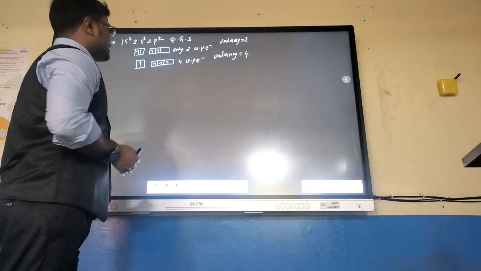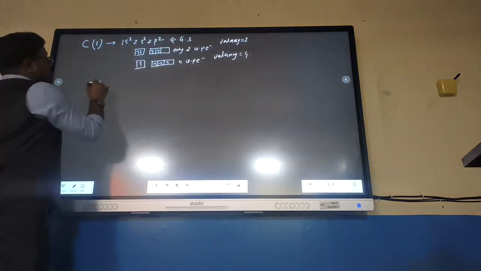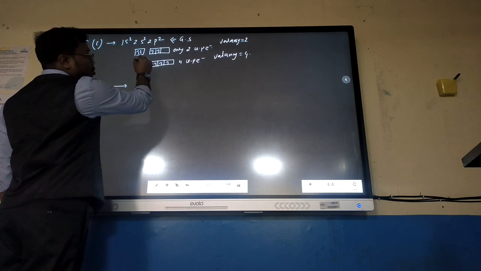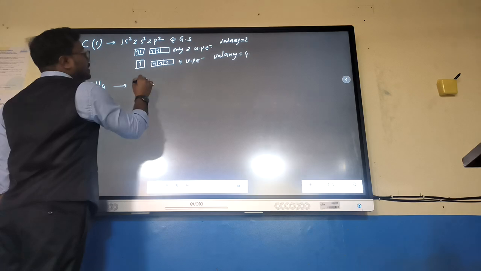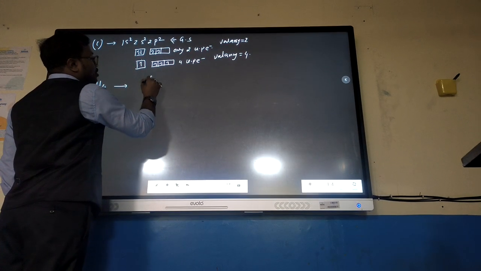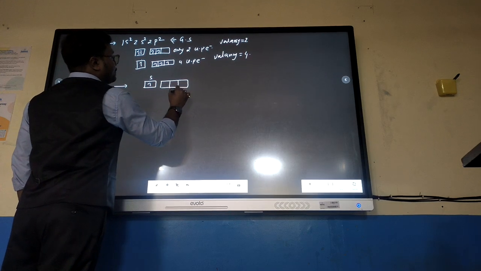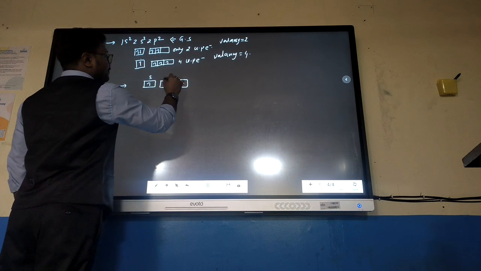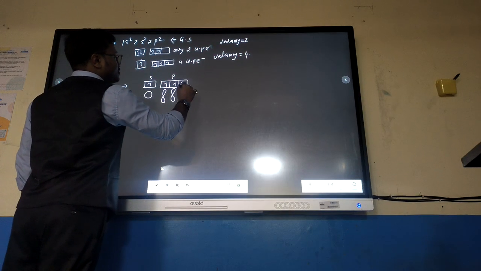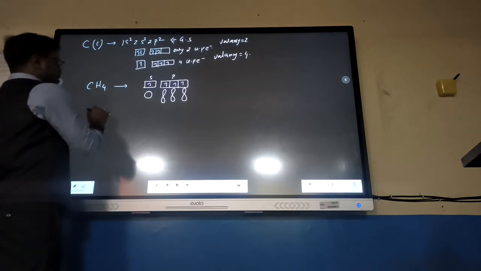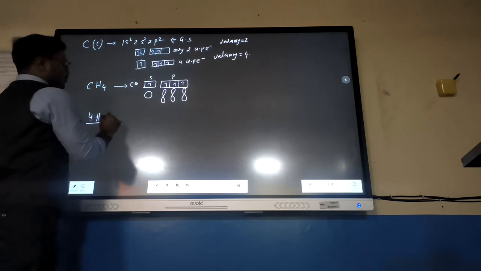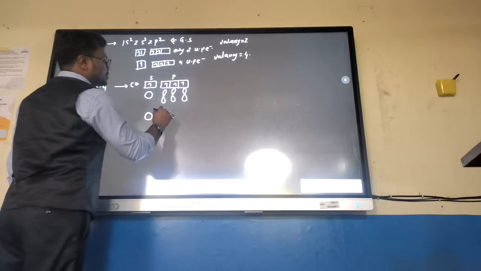So what is the logic behind telling this? Let's check. In case of CH4, whenever we write about carbon, it is 2s1 2p3 now. So in the valence shell we have one electron in s, and in p there are 3 electrons. If we draw its shape, this is s, and the 3 p orbitals we have drawn. This is for carbon. In case of hydrogen, we have 4 hydrogen atoms in total, all having s orbitals.